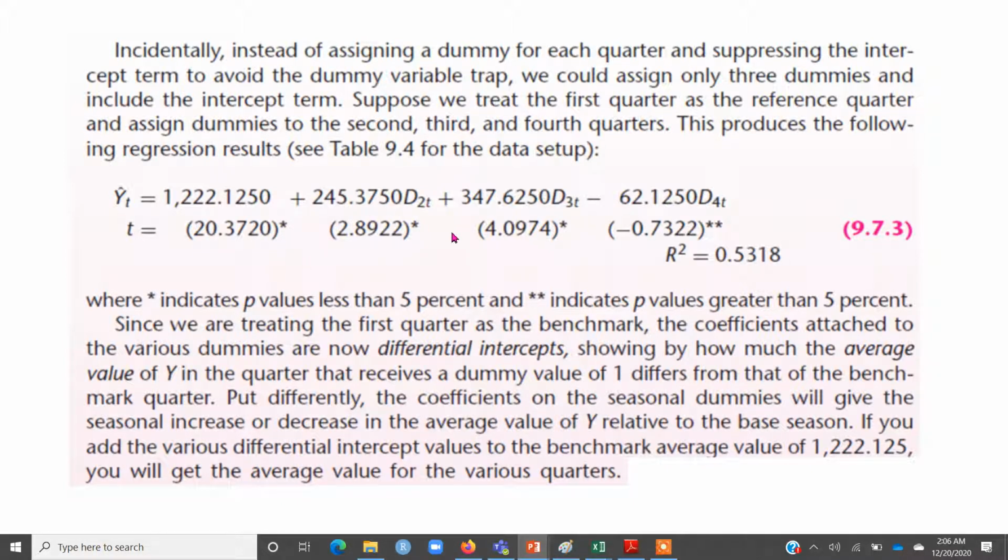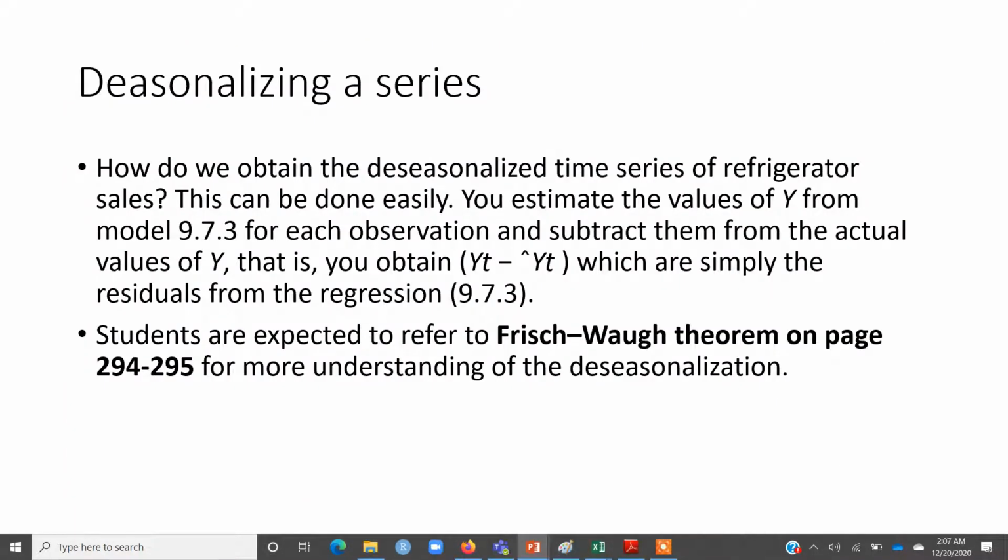So this is how you can analyze the impact of seasonality using the dummy variables. And if at some stage you want to remove the impact of seasonality, let's say you want to have a series of ice cream sales which is free of the effect of season or quarters, then how you can do that is you simply note the residuals of that regression.